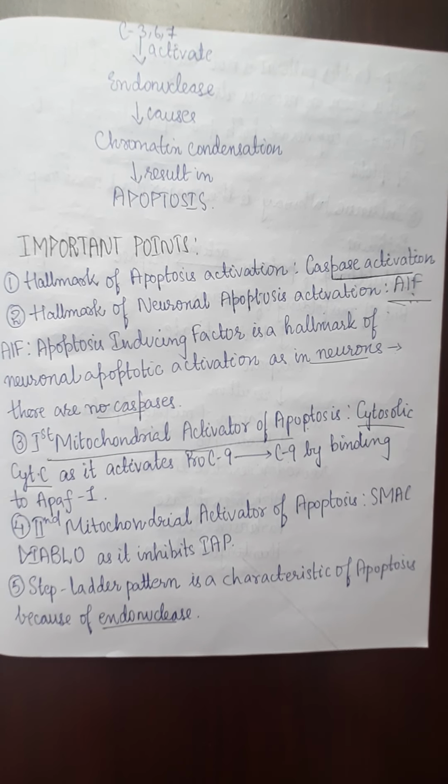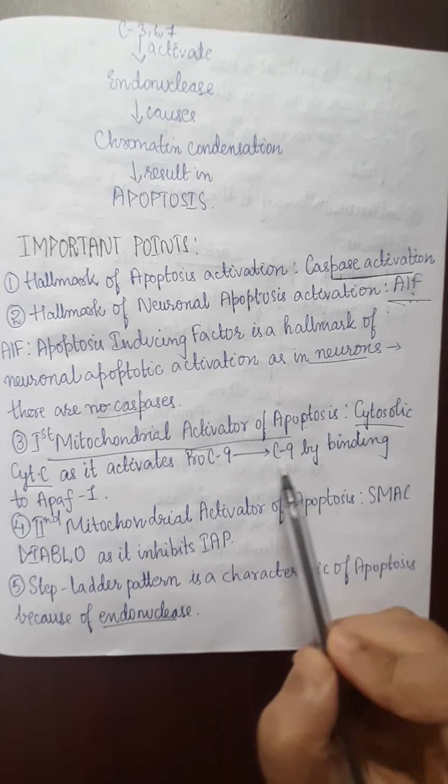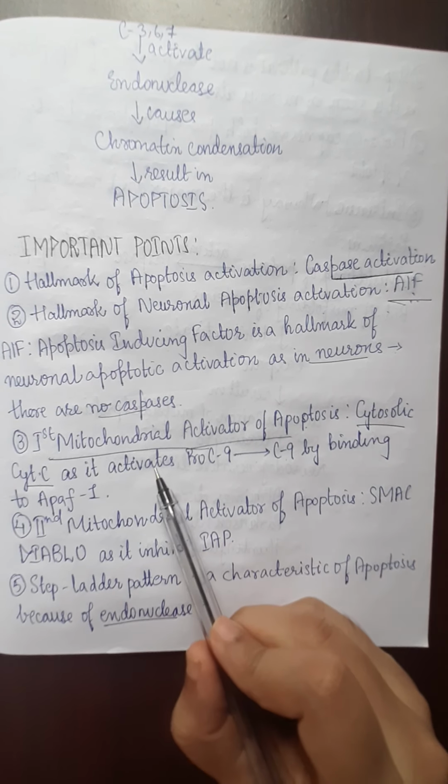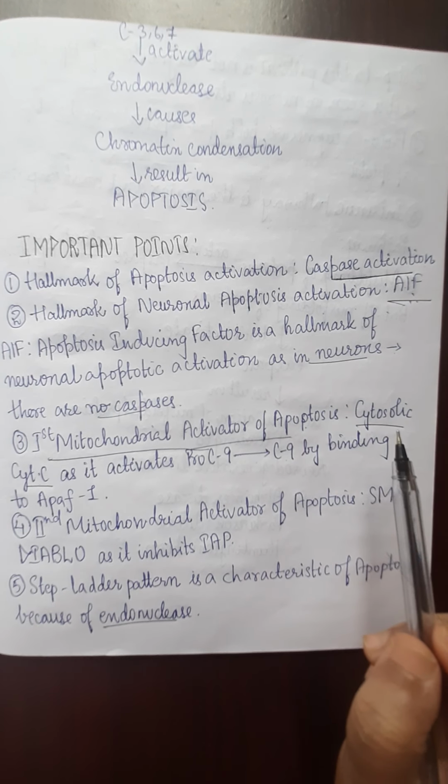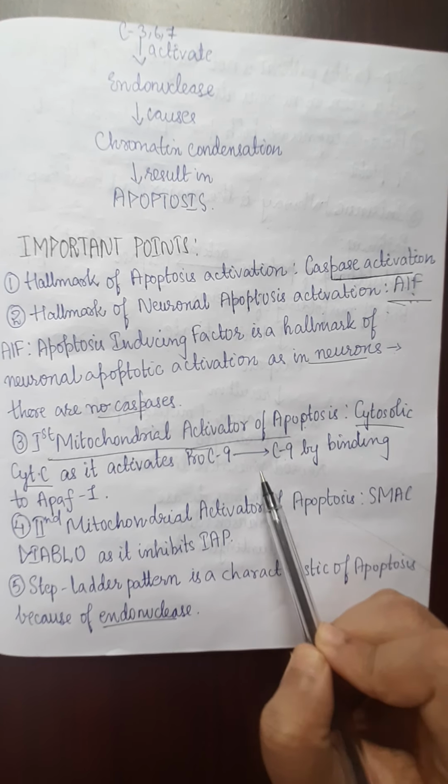The first event is the leakage of cytosolic cytochrome C, and the second event is the leakage of SMAC. Because of the leakage of cytosolic cytochrome C, procaspase 9 to caspase 9 activation takes place. Hence, it is the first mitochondrial activator, as it is the first event to take place on increase in mitochondrial permeability.